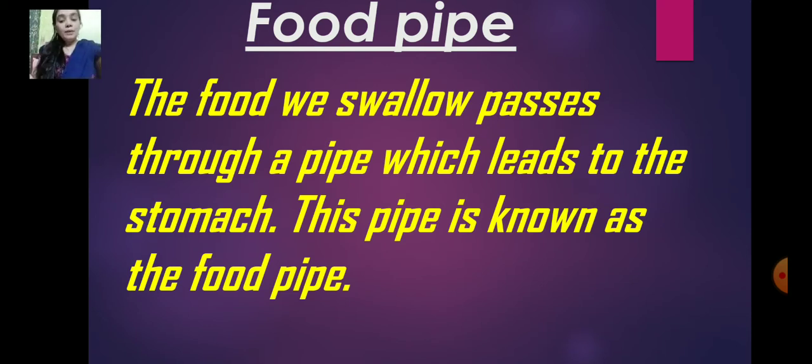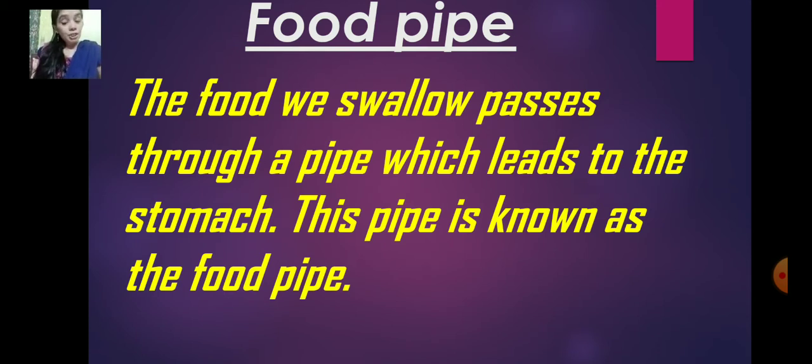So the food that we eat, like rice, meat, fruits, vegetables, is broken down into smaller particles and simpler forms. This breaking down of food into simpler forms inside your body is called digestion. Then the blood takes the digested food to all parts of your body.